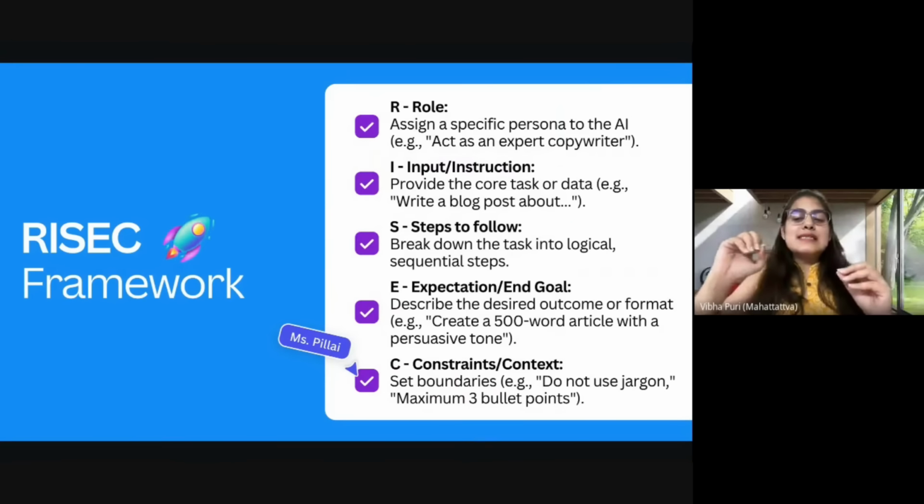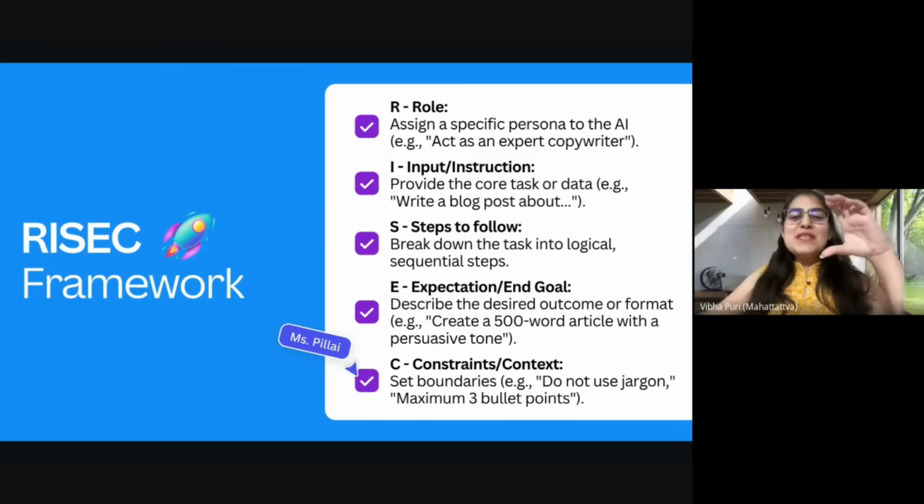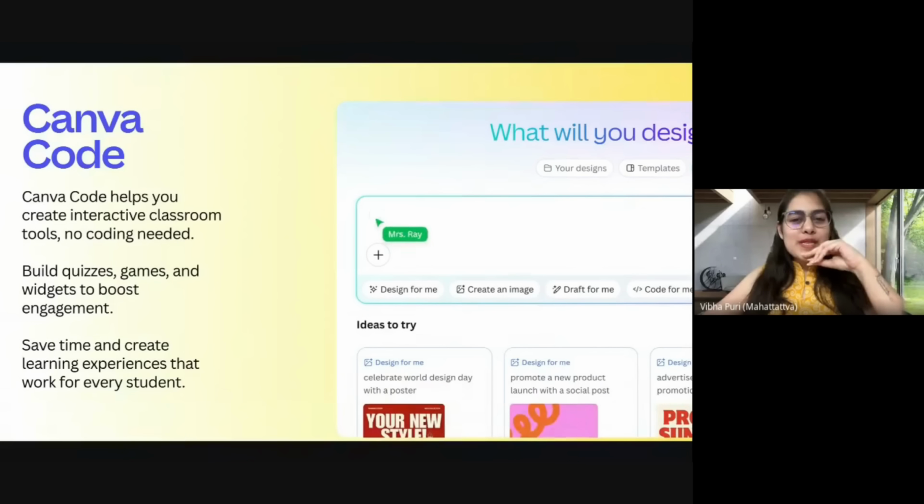Very clearly described outcome. I want 500 words. I want the answer in points. I want you to use emojis. I don't want you to use emojis. Whatever it is, I want the answer in a table structure. Whatever it is that you require, be very specific. And constraints. Don't use very casual language. Don't use emojis. Don't use more than 50 words, more than 100 words. A good idea to keep this framework in mind when you're working with Canva.